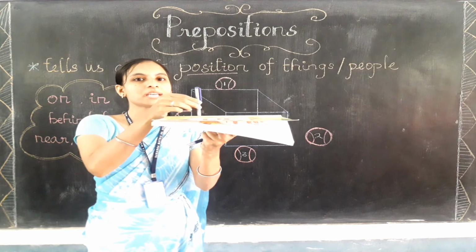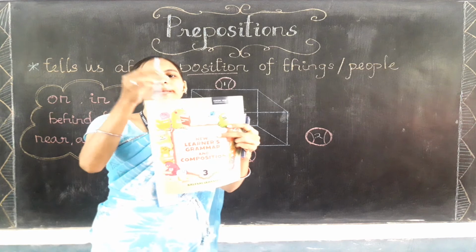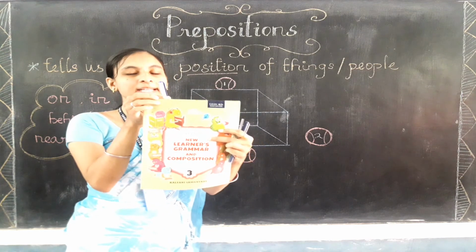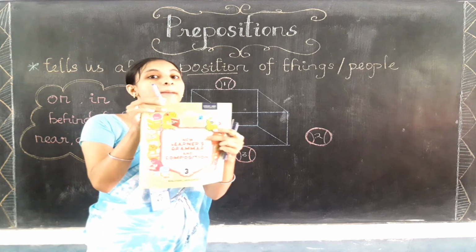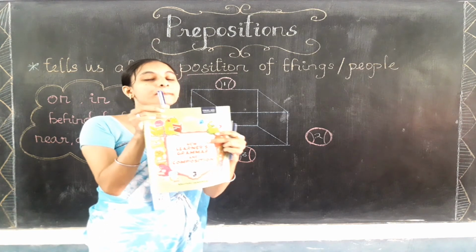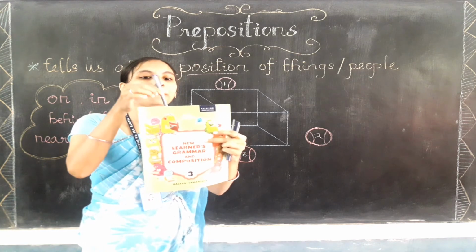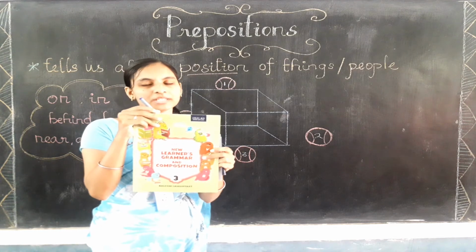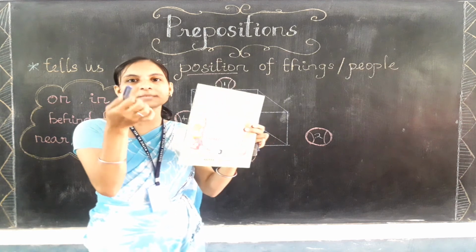Suppose நான் இங்க வச்சிருக்கேன். I kept the pen here. So where is the pen? Can you tell me where the pen is? Yes, the pen is behind the book. The pen is behind the book. Behind means book பின்னாடி. Okay, behind na என்ன? பின்னாடி. So behind stands for a preposition only, children. Okay, so now you are telling me the positions of this pen only, right?